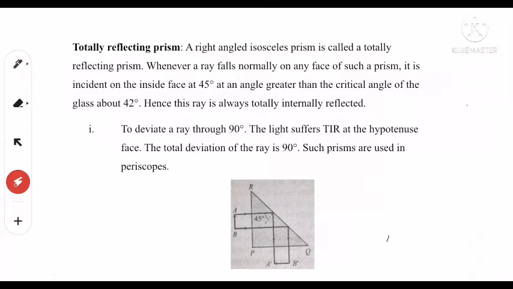Since the angle of incidence is greater than 42, it is nearly 45. Hence, the ray will be reflected back. To deviate a ray through 90 degrees, the light suffers total internal reflection at the hypotenuse face. This is the hypotenuse. This is base and perpendicular. The total deviation of the ray is 90 degrees. Such a prism is used in a periscope.